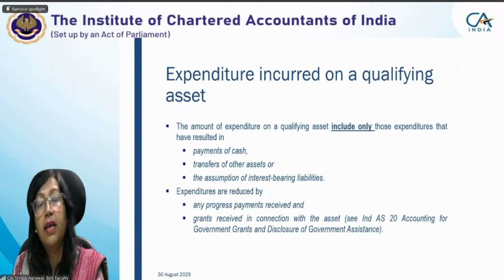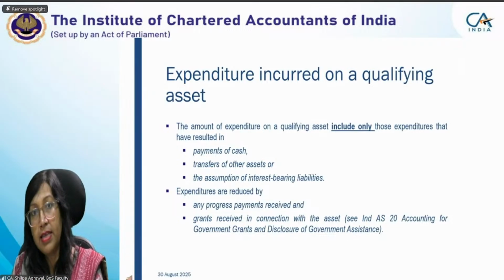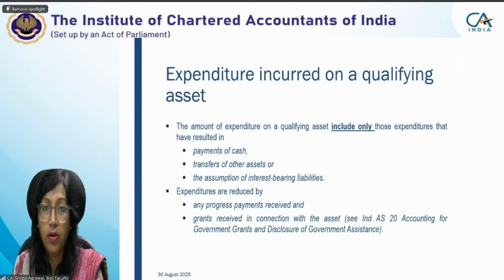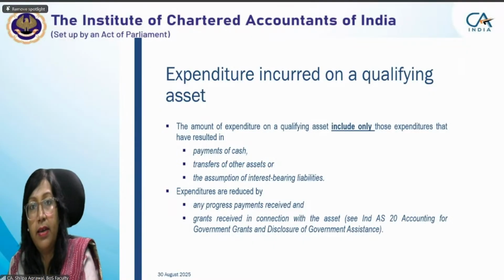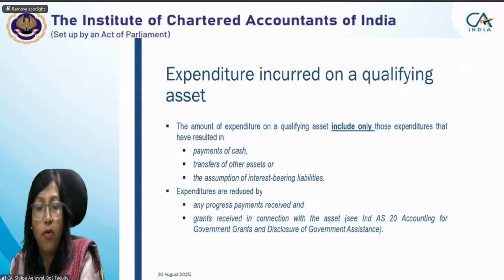Grants received in connection with the assets. For example, I was constructing something and the government gave a grant on that. So that grant is no more an expenditure, that grant is an income for me. So it will definitely reduce my expenditure value. So my expenditure amount will further reduce by two amounts: by any progress payments received or any grants received,